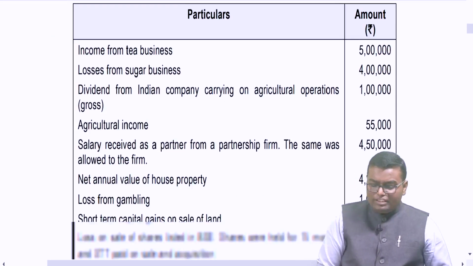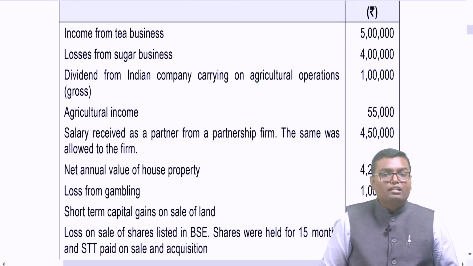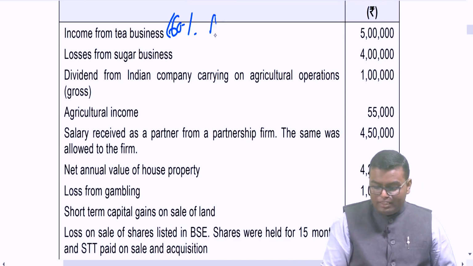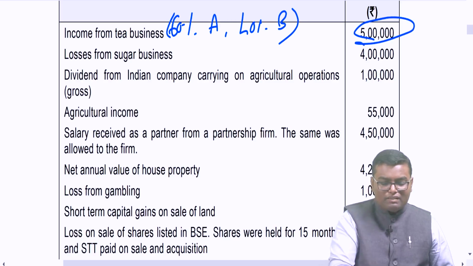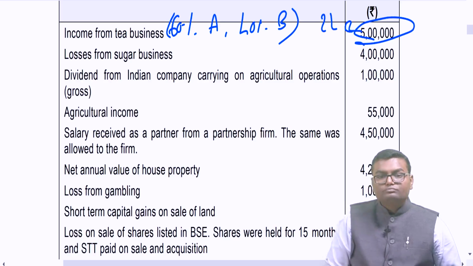Number one, income from tea business. Let me remind you, in case of a tea business, it is a composite income: 60% agriculture and 40% business income. Okay, so from this 5 lakh, only 40% is taxable, remaining is exempt. 2 lakh rupees will be considered.